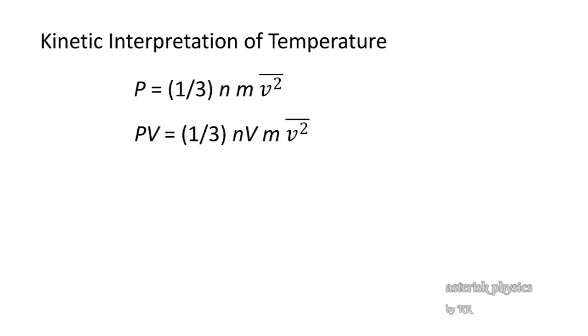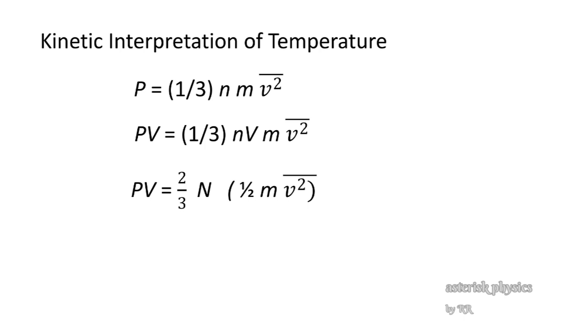Now multiplying the above equation by the volume of the gas, we get PV is equal to 1 by 3 n V m v square average. Now, on modifying the above equation, we get PV is equal to 2 by 3 into capital N into half m v square average.